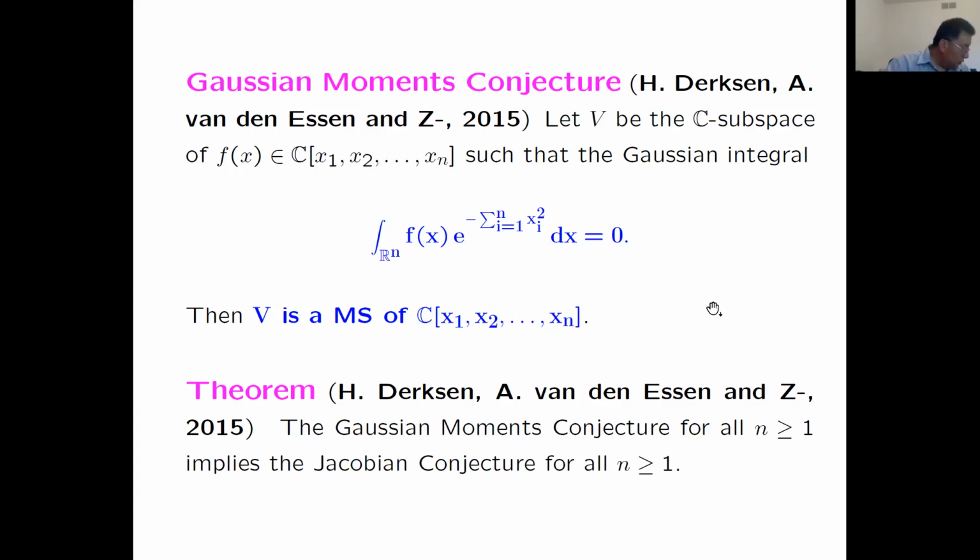So we have three conjectures, all of them about what? They are about whether certain subspaces are Mathieu subspaces or not. So these are motivations for the concept of Mathieu subspaces.